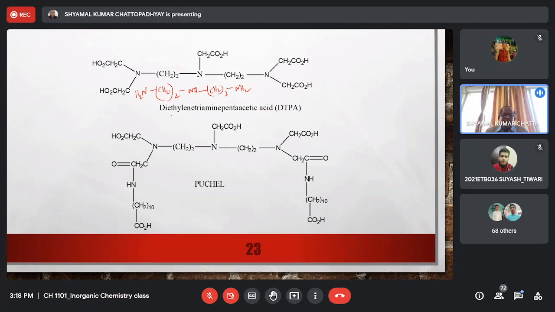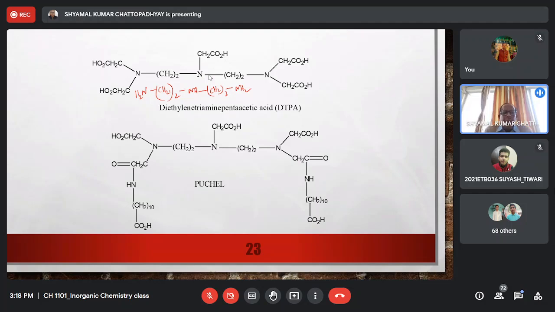So just as EDTA is a very good complexing agent, DTPA, diethylene triamine pentaacetic acid, is an even better complexing agent. So it can also be used for lead poisoning, and again some of the carboxylic acid groups may be loaded with calcium or zinc, for instance, right? So you can use it also for lead poisoning, but better, this ligand DTPA is normally used for the treatment of lanthanide and actinide poisoning, particularly plutonium poisoning.